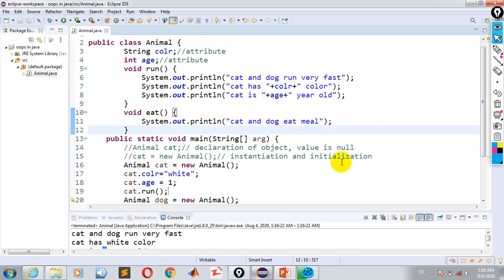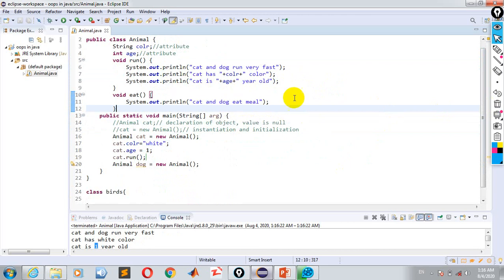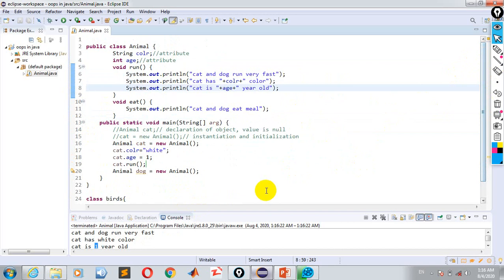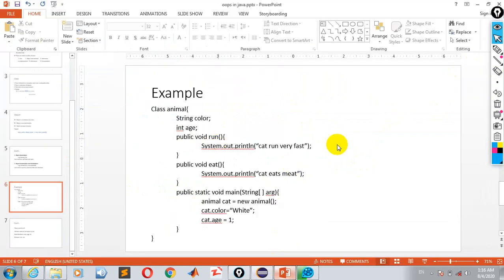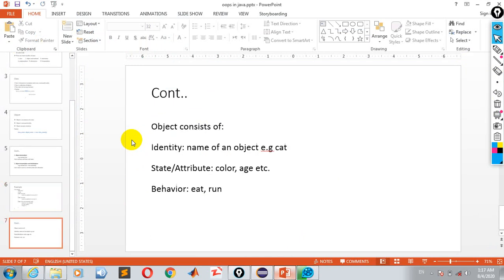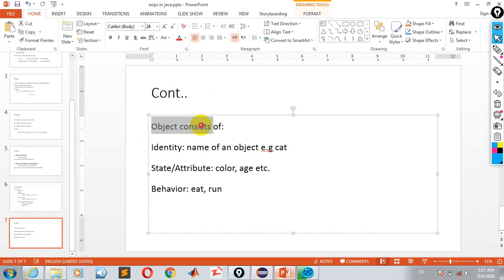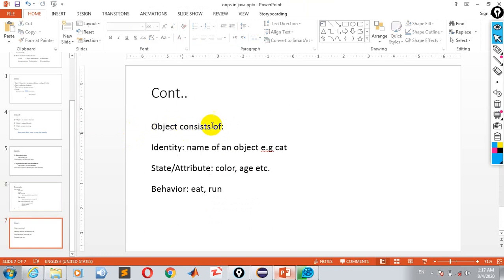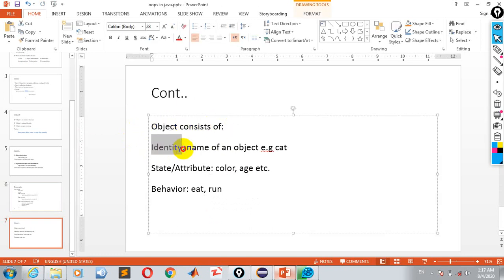Okay, next what we have. In this program, which is just like that program, we have some object portions. An object consists of identity.